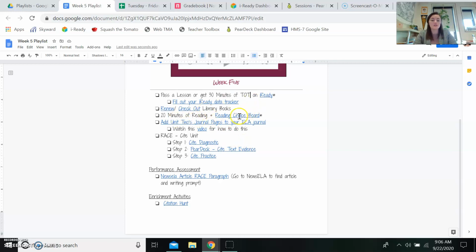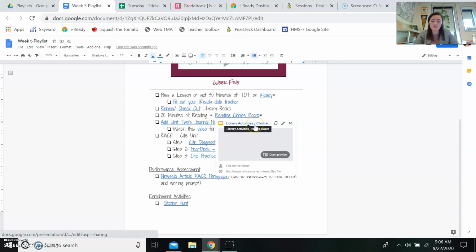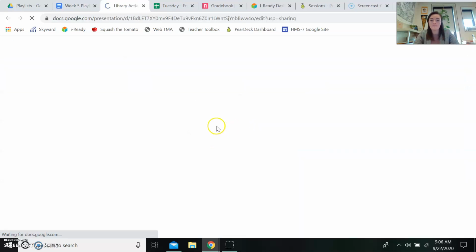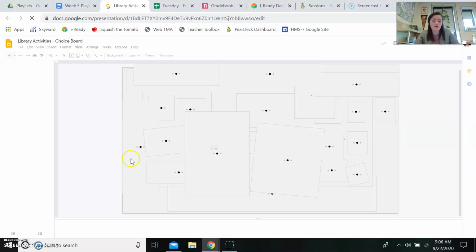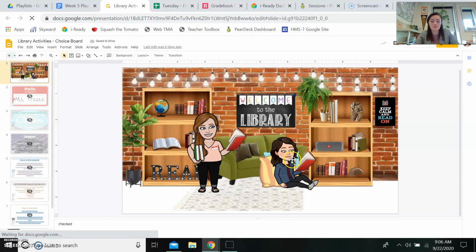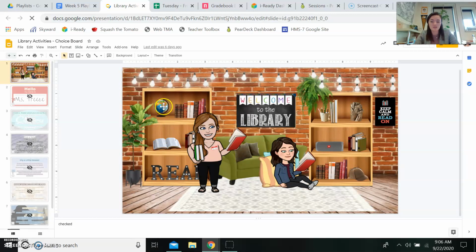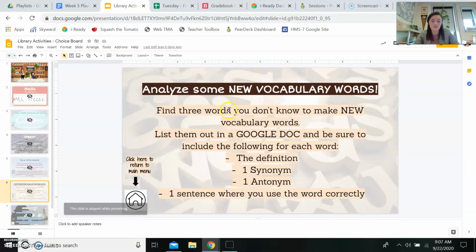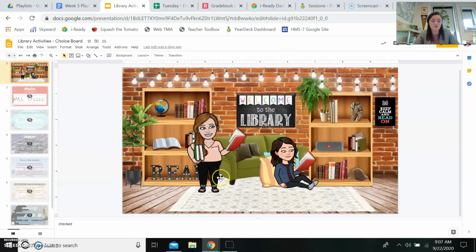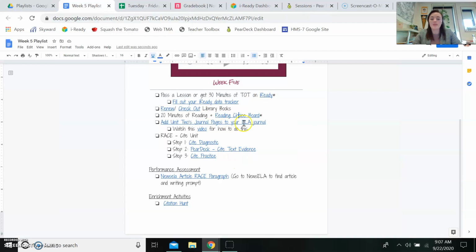20 minutes of reading, plus you have a reading choice board this week. And this is going to be my Bitmoji library, okay? So it'll look a little something like this. Different items will take you to different places for different activities, and you'll just go to them. And you'll have a bunch of different activities to choose from. You'll just do one, okay? How many? One. Okay, don't do more than one because we'll be doing this for multiple weeks moving forward. And that's the reading choice board. So 20 minutes of reading plus any of those activities that are listed.